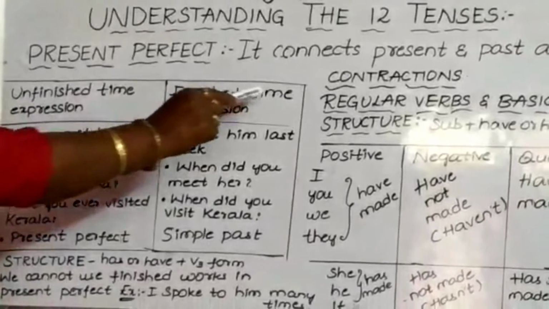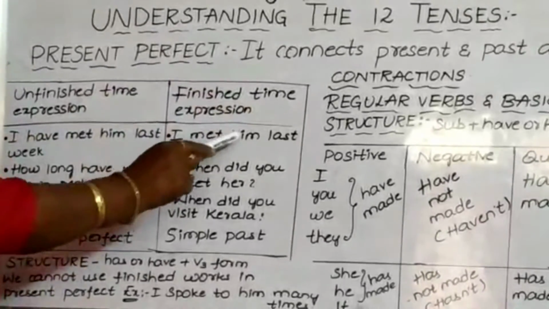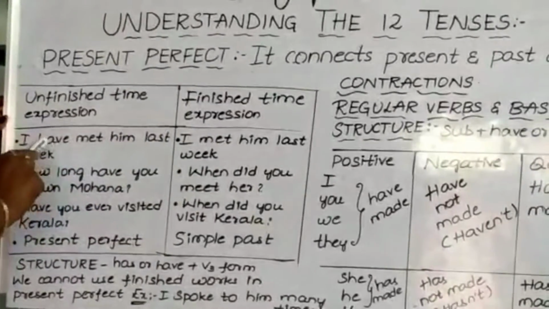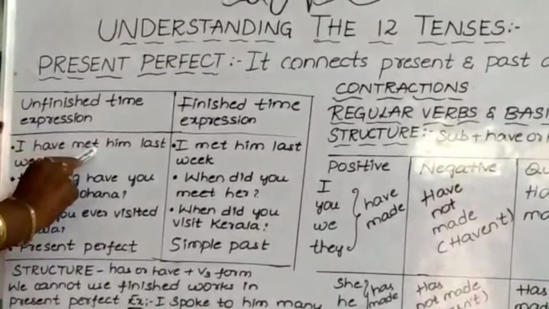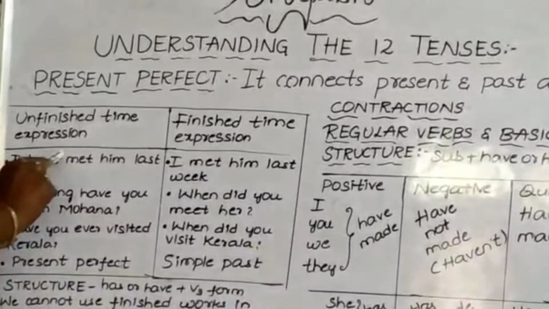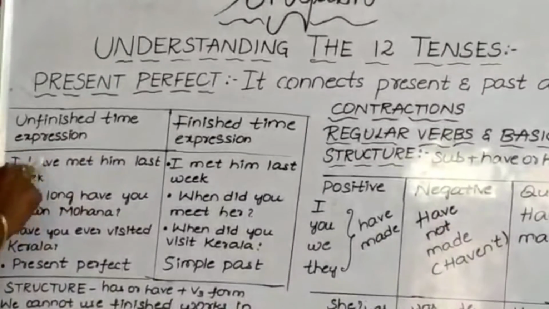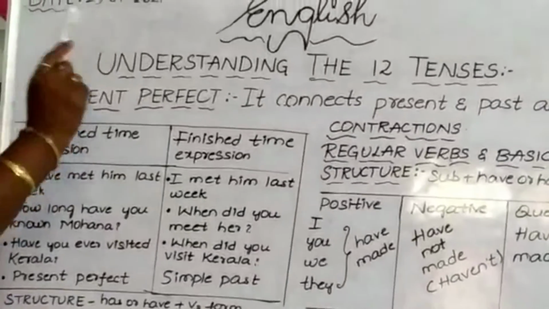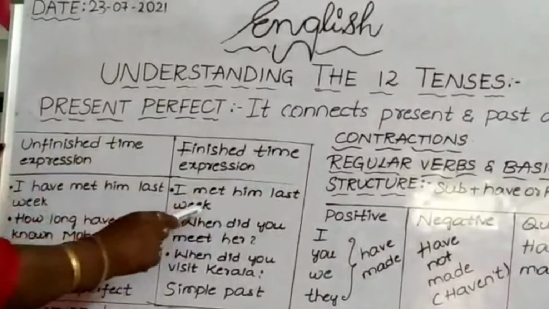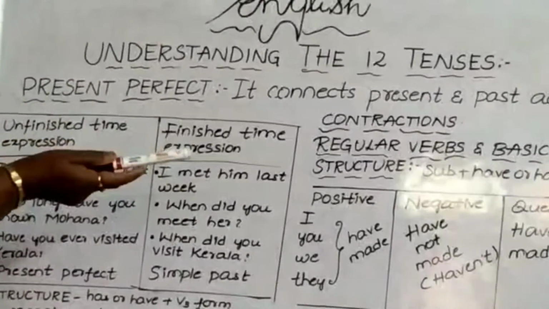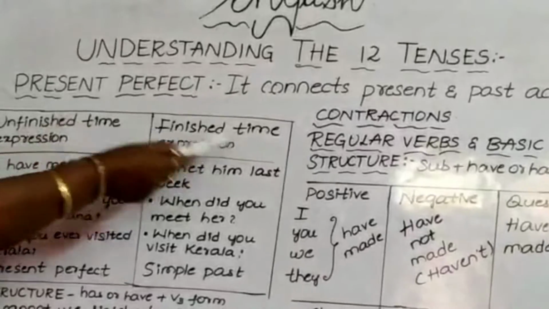Same like that, finished time expressions. I met him last week. See the difference? I have met him this week, in the sense of an unfinished time expression, will come under present perfect. Here, I met him last week, in the sense of a finished time, will go under simple past. That is the difference between these two actions.